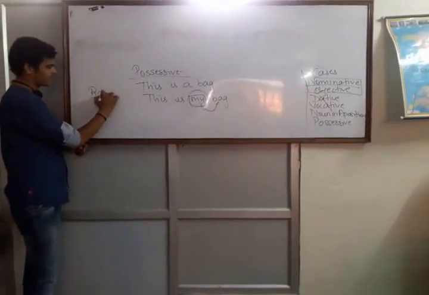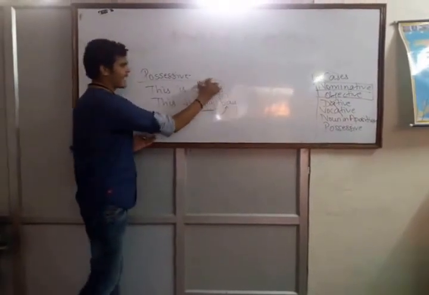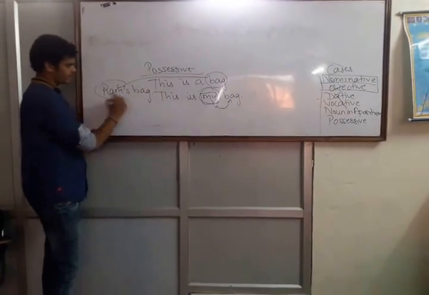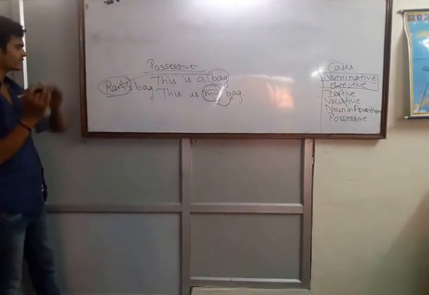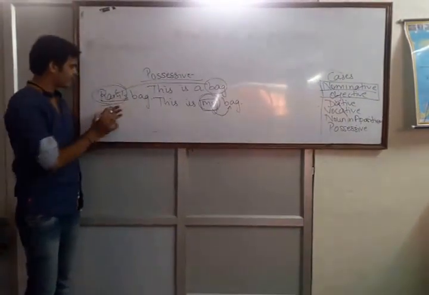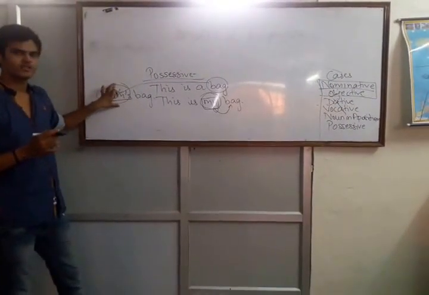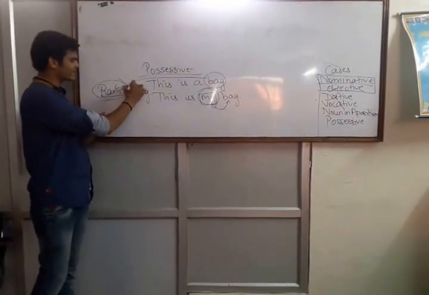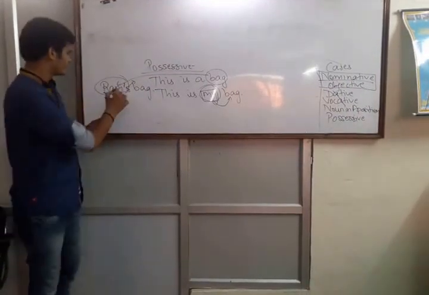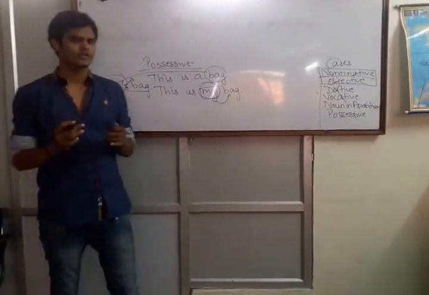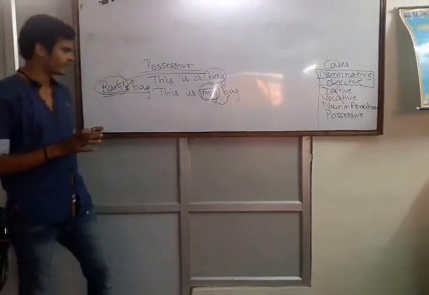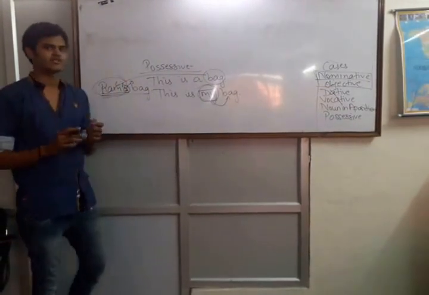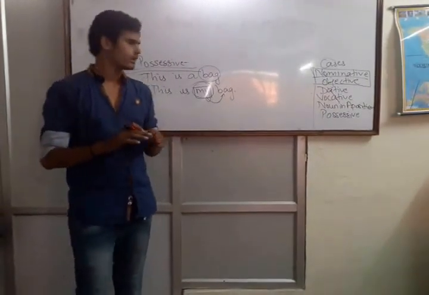Suppose we have a proper noun here, Ram, and we have to show that this bag belongs to Ram. So how will we write? Ram's bag. In the case of a proper noun, we will add apostrophe s and make its possessive case. But there are a few words in which we don't add apostrophe s, we add only apostrophe.